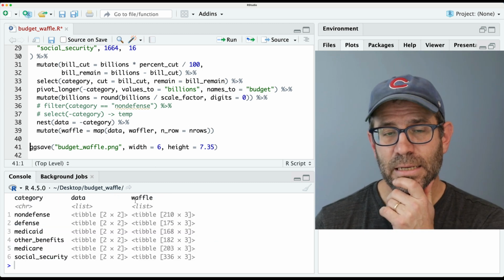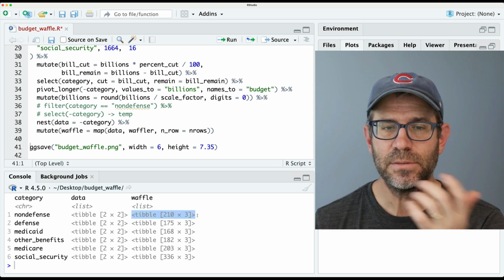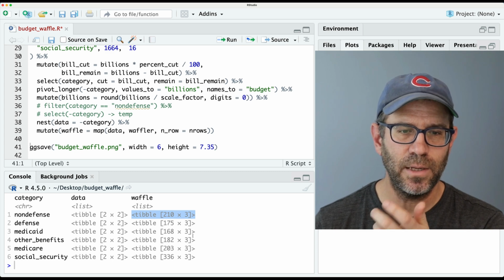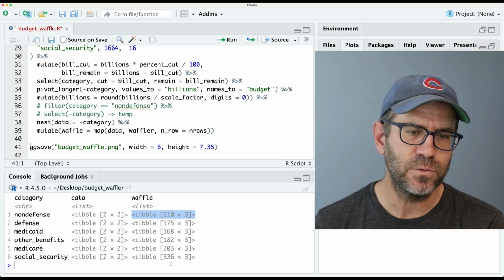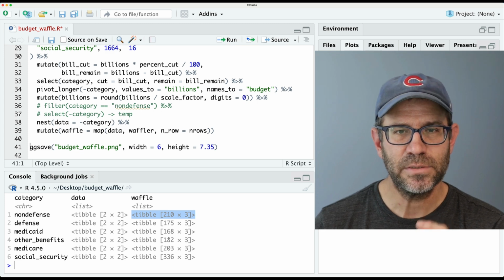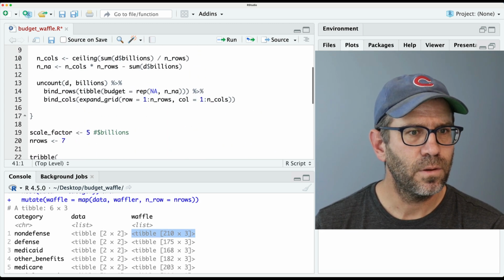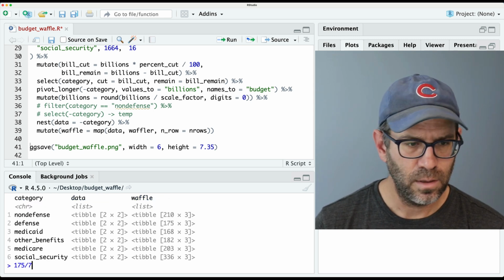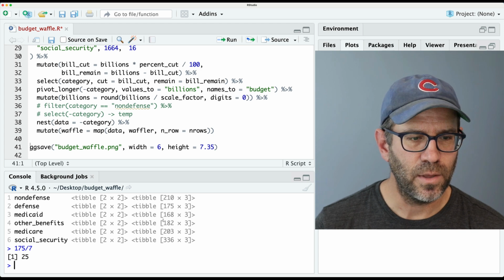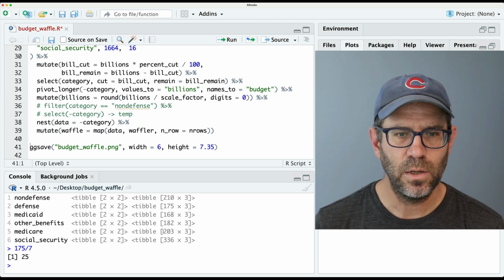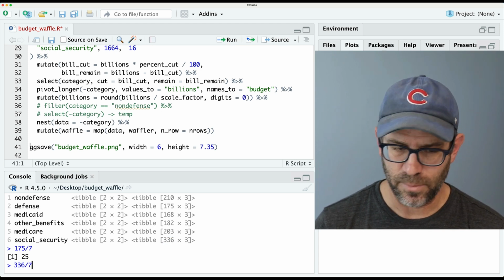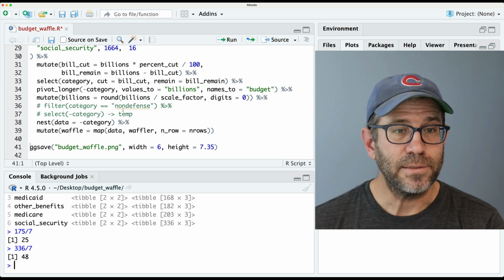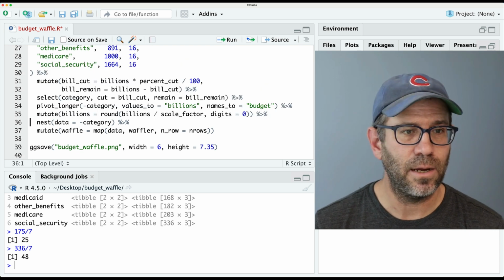Now what we see is that in the waffle column, we have 6 tibbles. The first one is 210 by 3, then 175 by 3, and so forth. These values should all be multiples of 7. 175 divided by 7 is 25, okay? And then 168 is as well, and 182, and 203, and 336 divided by 7, yeah. So these are all divisible by 7. Cool. All right, so I'm going to go ahead and remove this temporary code now.